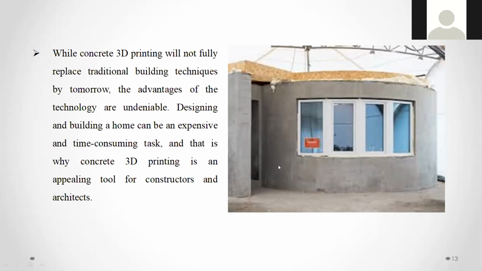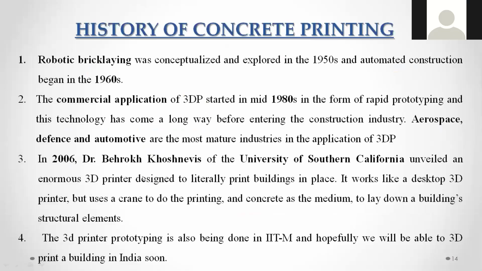To overcome all those things, 3D printing can be used as an alternative tool. Now, coming to the history of concrete printing. Robotic bricklaying was conceptualized and explored in the 1950s, and automated construction began in the 1960s. In 1960 itself, they conceptualized placing robotic machines to place bricks one layer above the other.